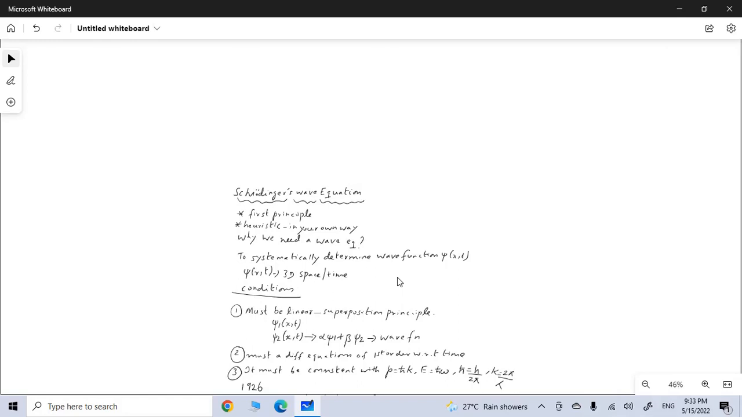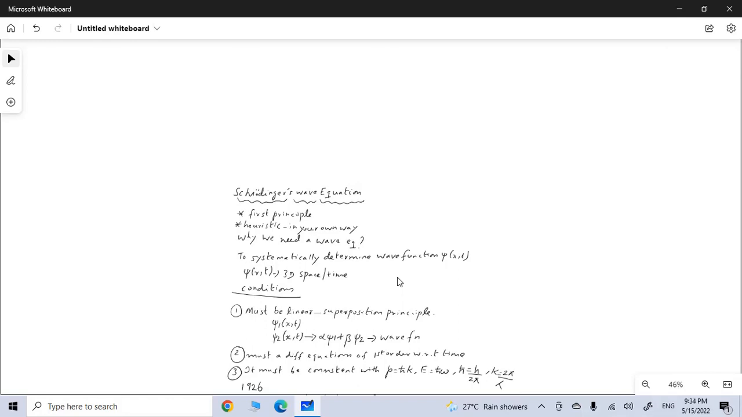So first let us ask certain questions, like why do we need a wave equation? We need a wave equation in the first place to systematically determine the wave function, that is psi. So we have already seen what psi is in the previous video. The variation of a matter wave is being described by the wave function, which is psi. If we solve a wave equation, we can get a wave function psi of r comma t in three-dimensional space and time.